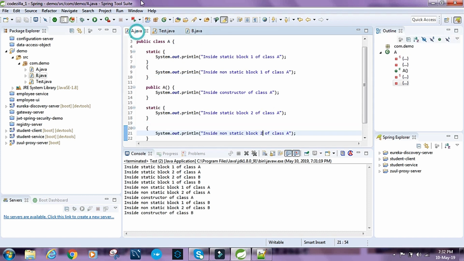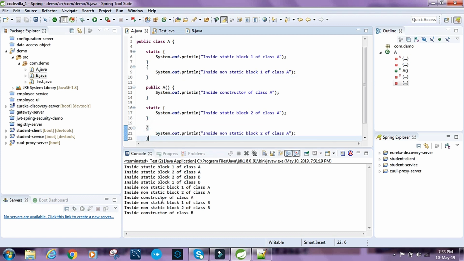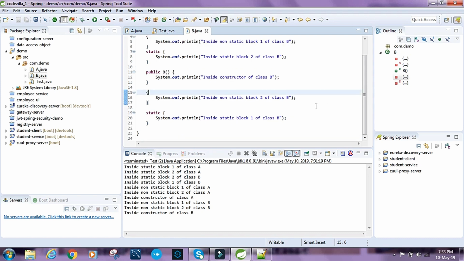Then the constructors will be getting called, but before that the non-static blocks would be getting executed. So inside non-static block 1 of class A, so this one, then inside non-static block 2 of class A, so this one, then inside constructor of class A, so this constructor then gets called, and then the constructor of B gets called, but before that the non-static blocks would get executed.